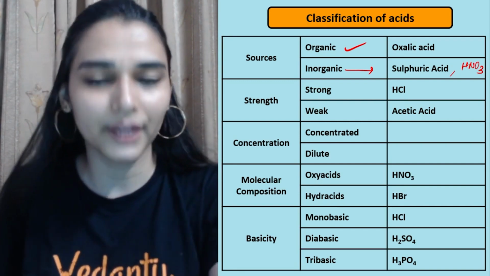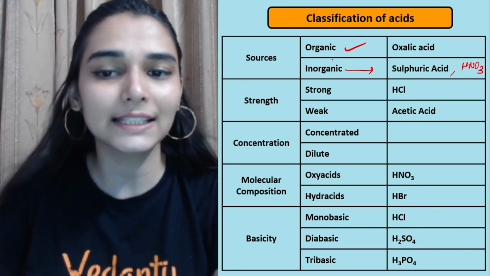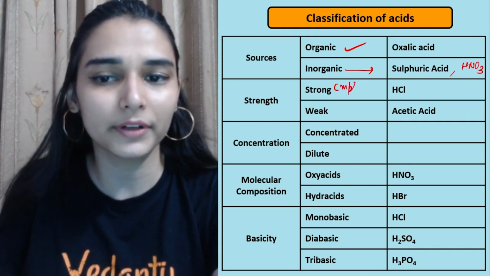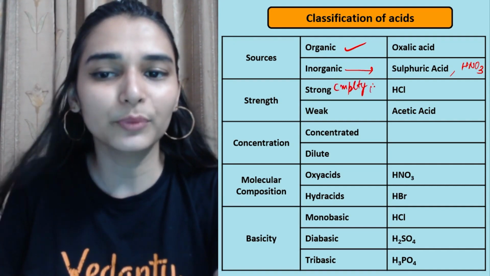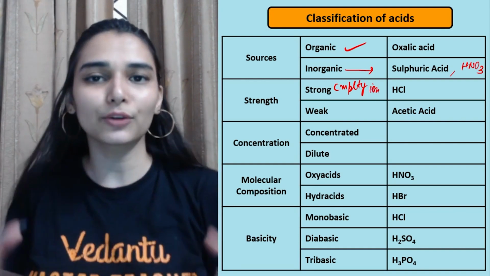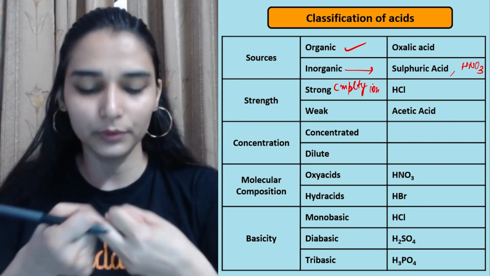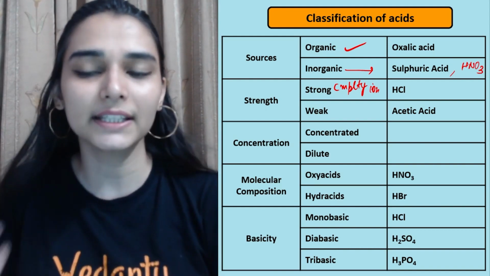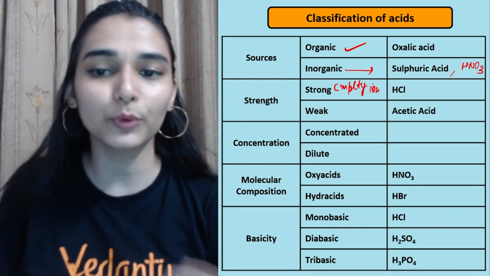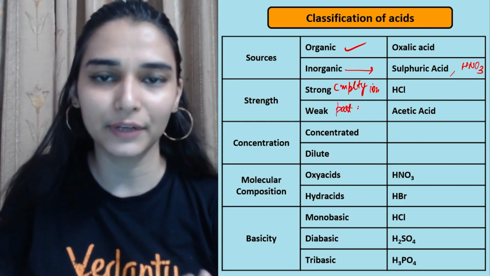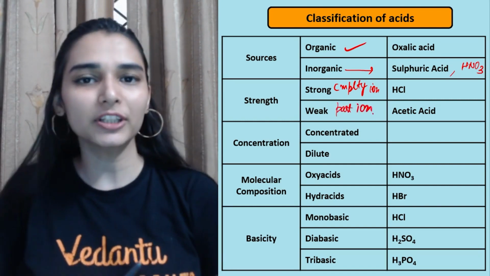Talking about the classification by strength, if an acid is completely ionized in water, it means however many molecules you have taken, let's say 10 molecules of acid in water, all those 10 molecules are ionized completely, that will be a strong acid. A weak acid is only partially ionized, like acetic acid.